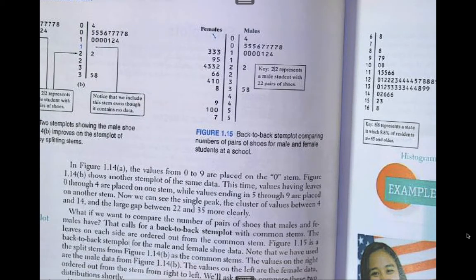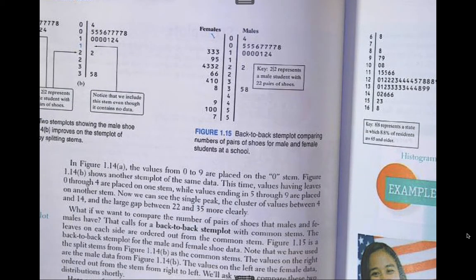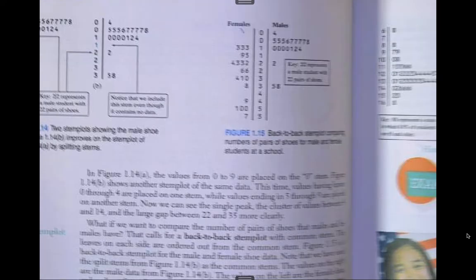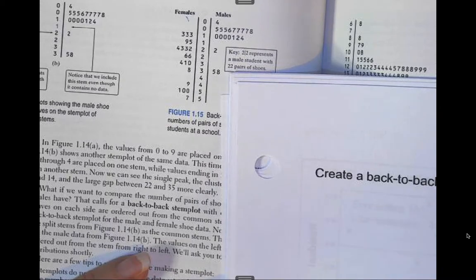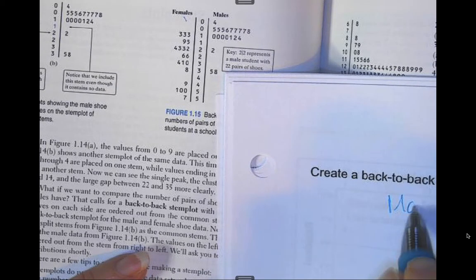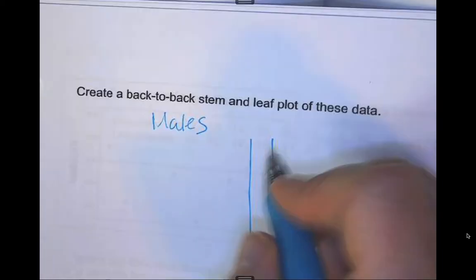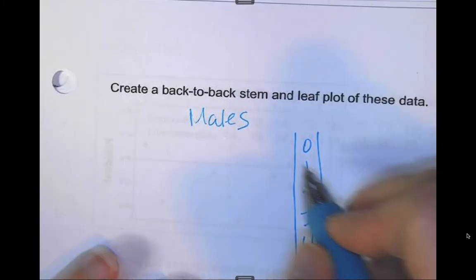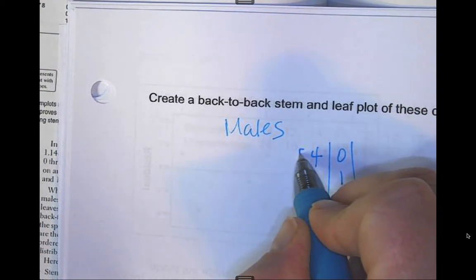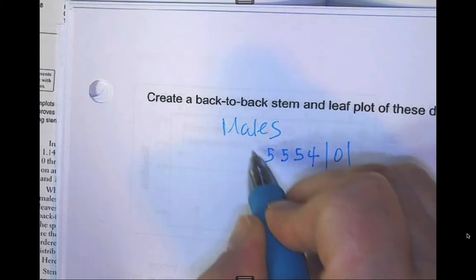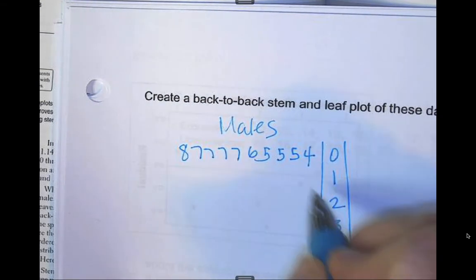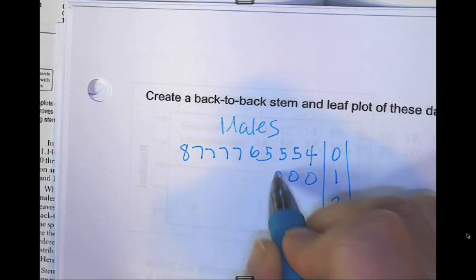What I want to do here, let's say instead of doing it this way, let's say we have the males here. So if you notice, again, they're sharing that stem there. So that's 0, 1, 2, 3, 4, 5. And the males, they go like this. So it looks like I've got 4, 5, 5. There's 3 5s. There's a 6, 4 7s, and an 8. And then we have 1, 2. Those guys don't have a lot of shoes.